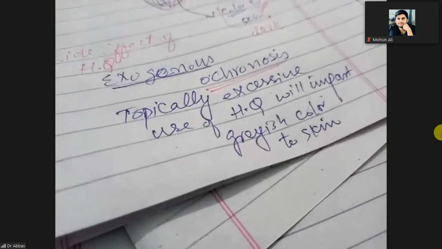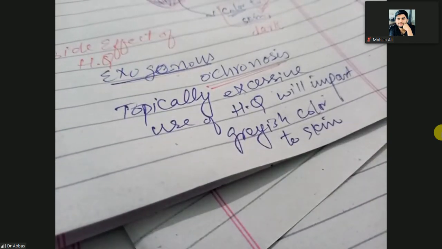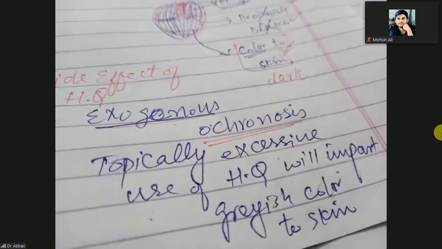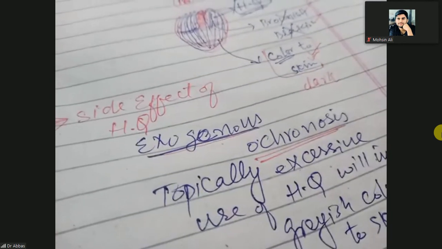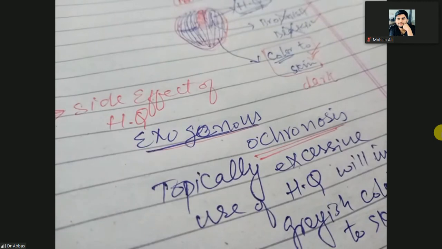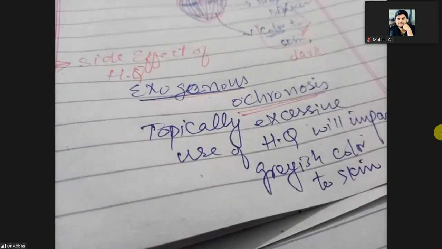That is the exogenous ochronosis. So maybe they can ask in your MCQs, what is the adverse effect or side effect of the hydroquinone that will give the grayish color to the normal skin due to the prolonged topical use of the hydroquinone. This is the first thing.